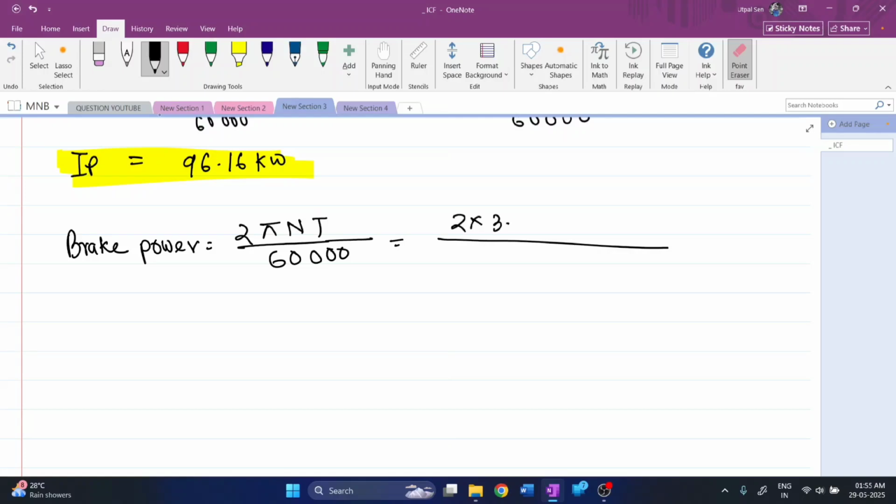So let's put the values here. The speed will be 400, and we need to calculate the torque here.